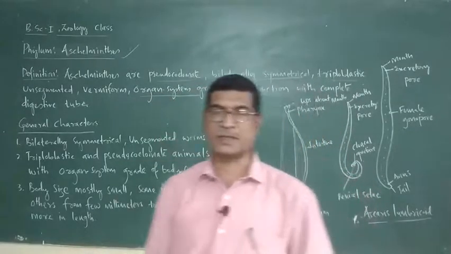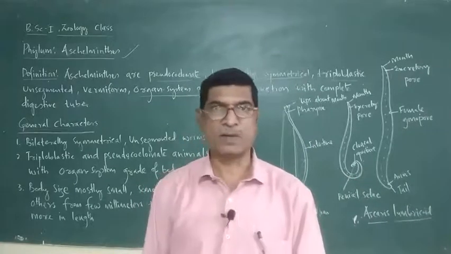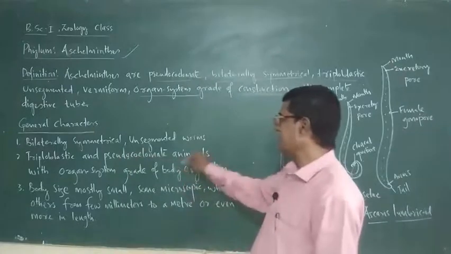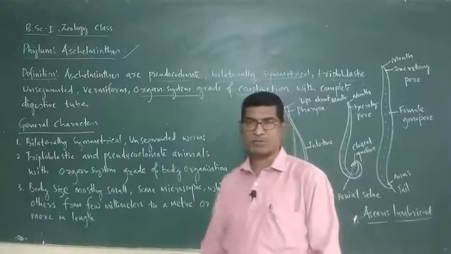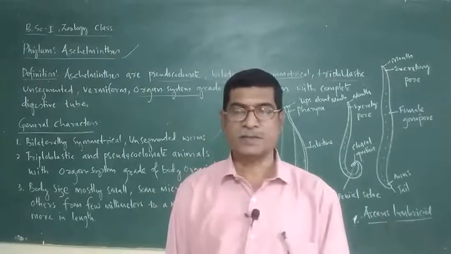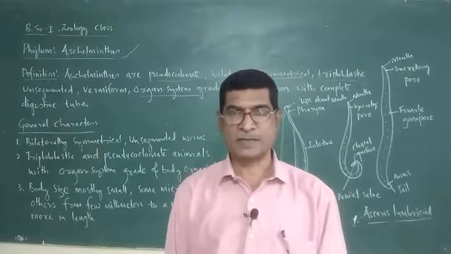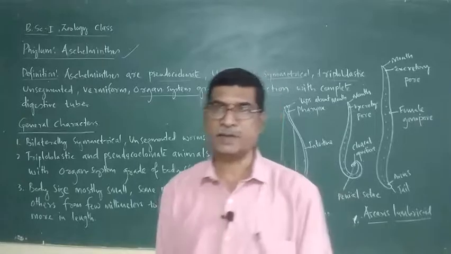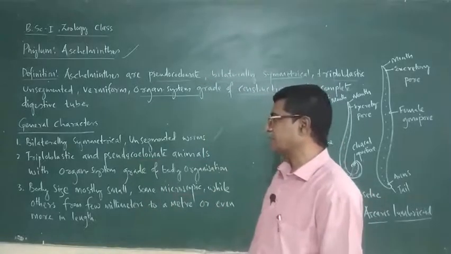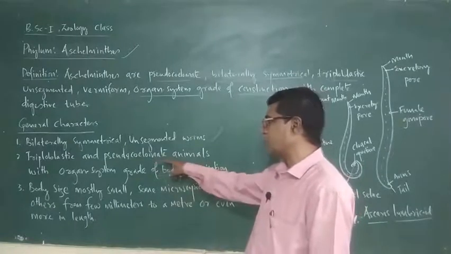Let us discuss general characters one by one. Number 1, bilaterally symmetrical unsegmented worms. I told you the animal is bilaterally symmetrical. Then they are unsegmented, no segmentation. Next character is triploblastic and pseudocoelomate.